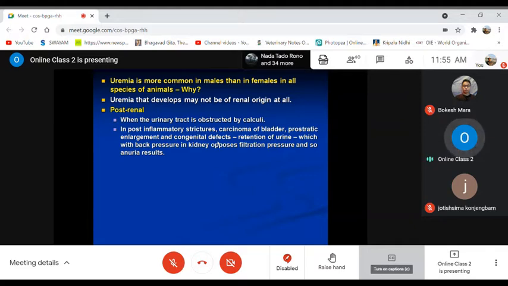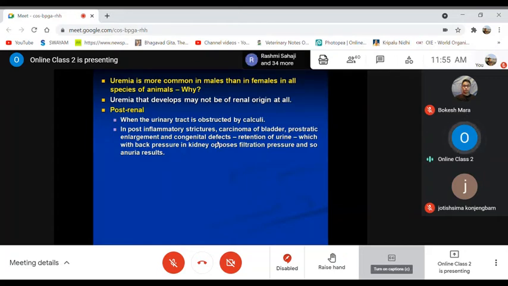And in post-inflammatory strictures, when there is carcinoma of the bladder, prostatic enlargement, and congenital defects, that may also lead to retention of urine, which may give back pressure in the kidney, opposing the filtration pressure, so anuria results.